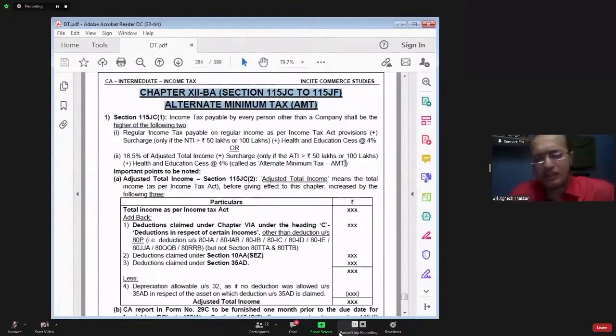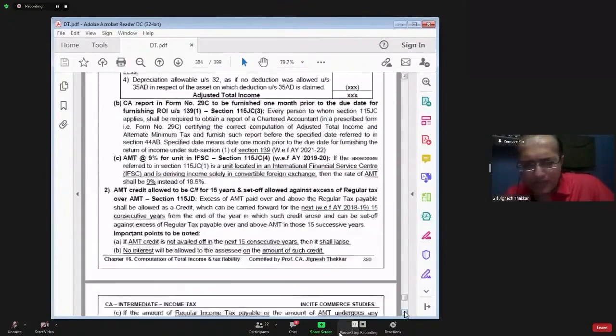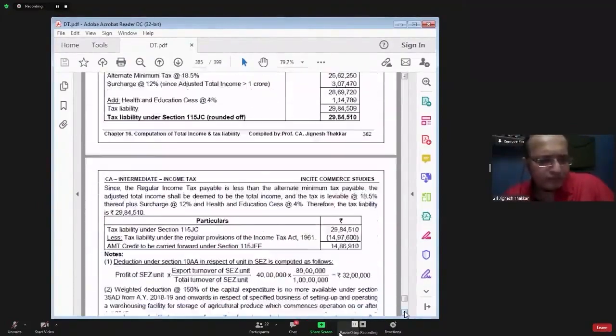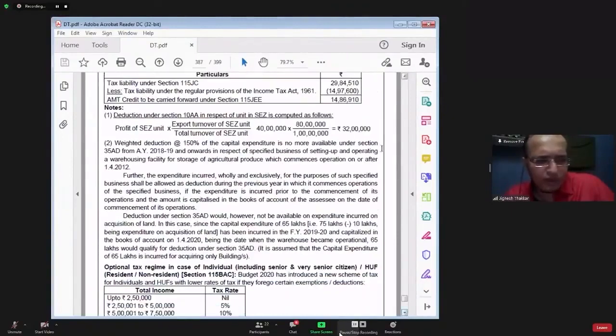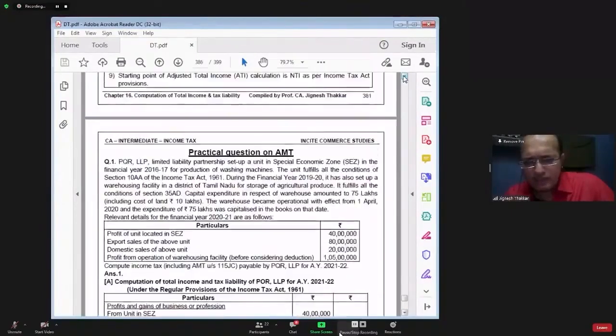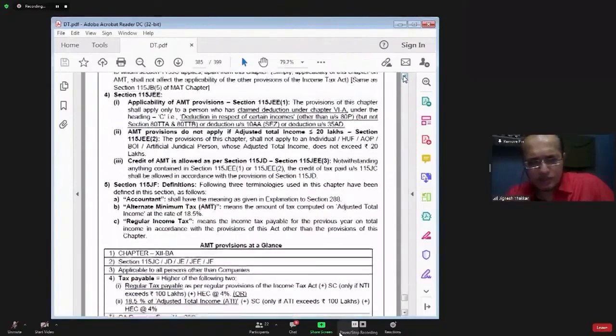So now, since they have asked in the number 20 examination, every teacher, every coaching class, they have started teaching these provisions. So we'll discuss the alternate minimum tax provisions today, and we will also solve a practical question on that. We have question number 1. I have one question for this, for understanding this AMT provisions.